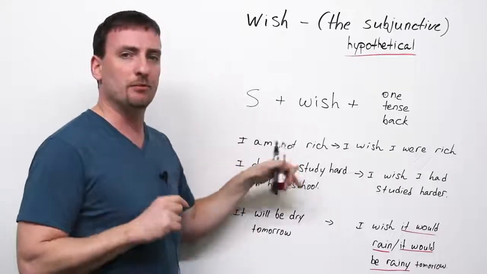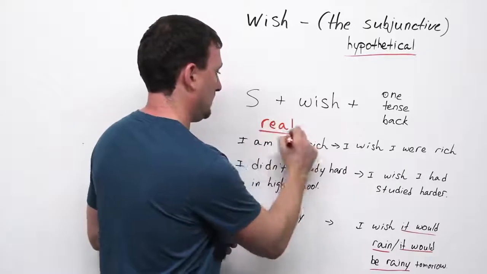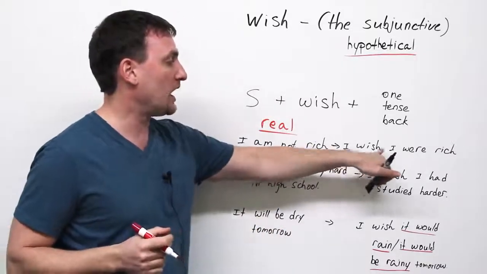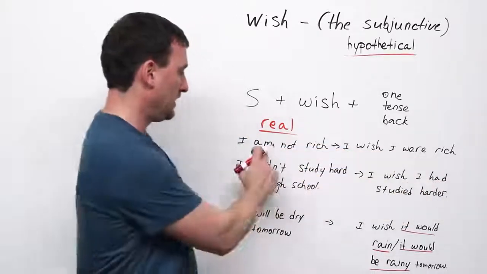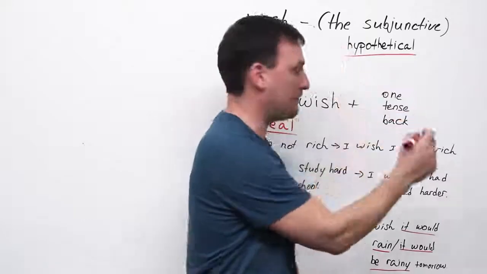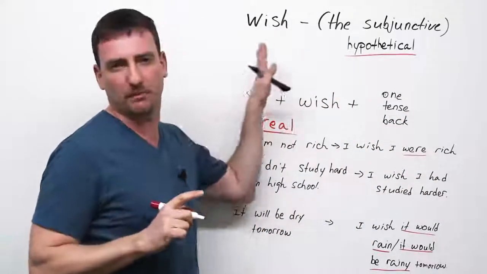Right now, I am not rich. This is the real situation. This is the fact. So I wish I were rich. The present am becomes past were. And again, remember, always were, never was. That's the main thing to remember with wish.